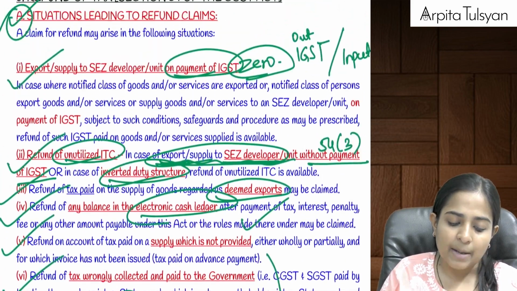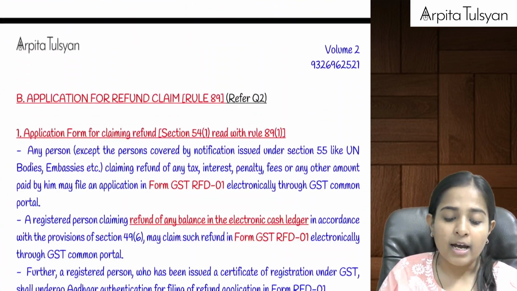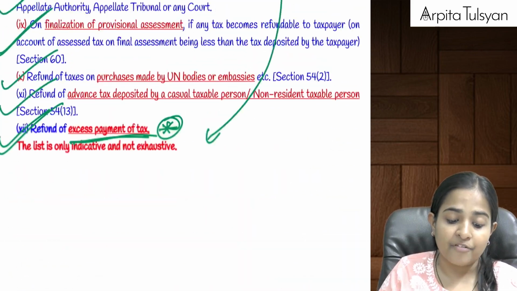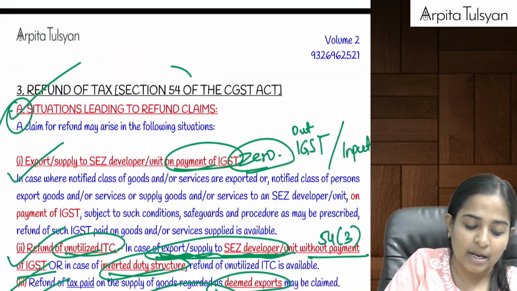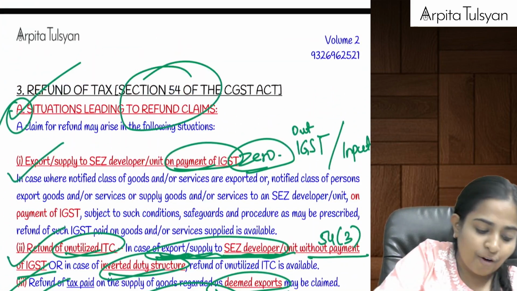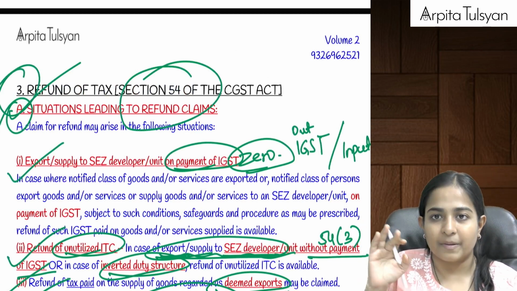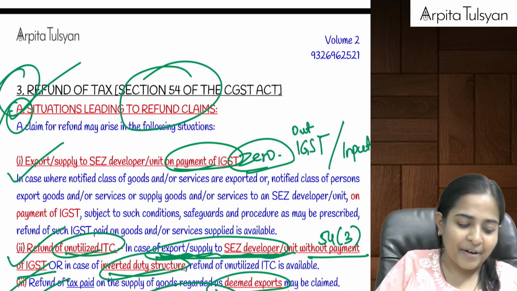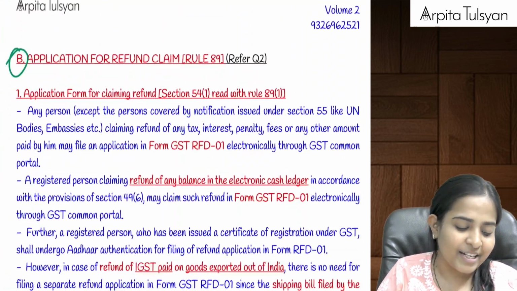Okay, these are some of the cases which can lead to refunds. This was coming under the A point. Whatever we are doing is coming under section number 54 and under the third point in our book. The fourth point is going to come at a very later stage. Okay, 3A is completed. Now let's go to 3B.